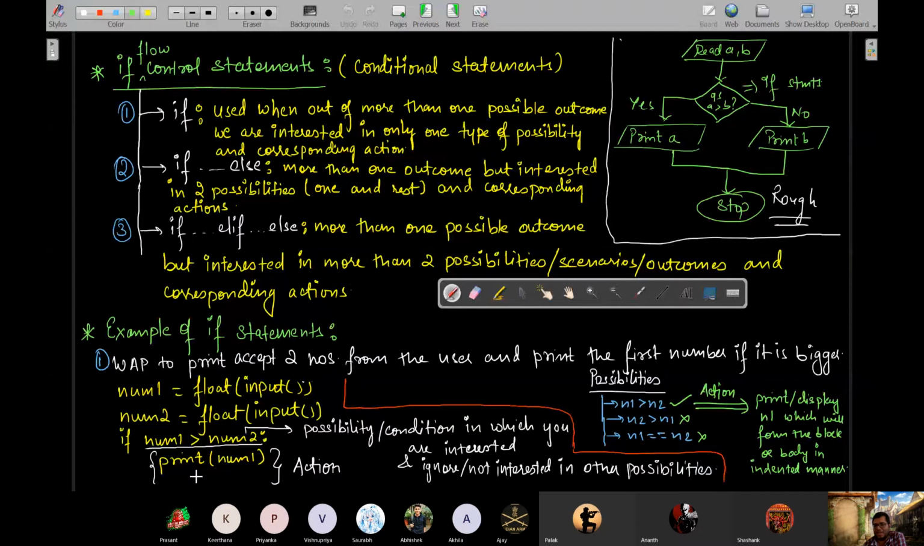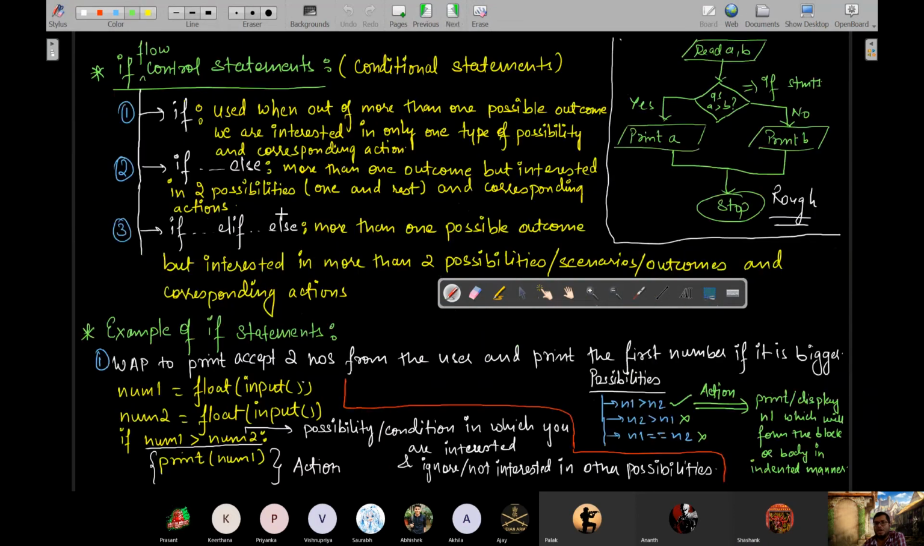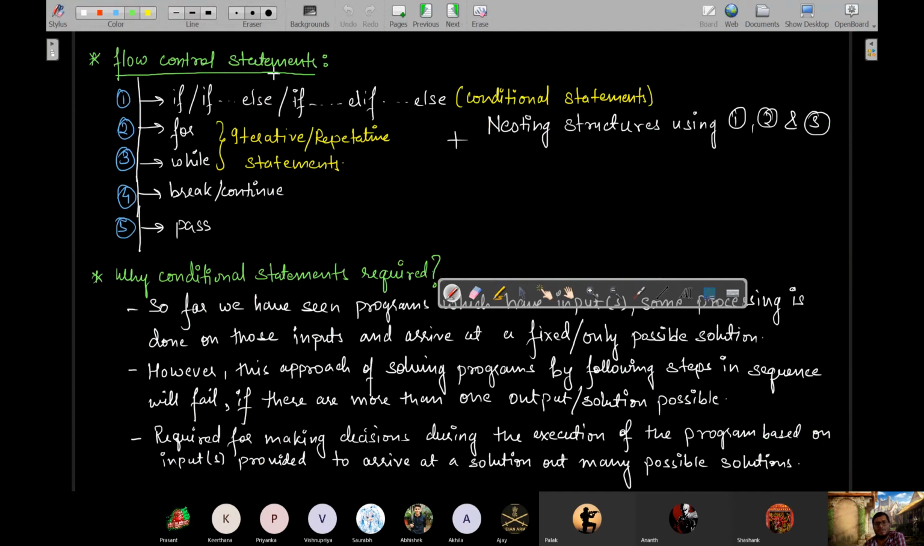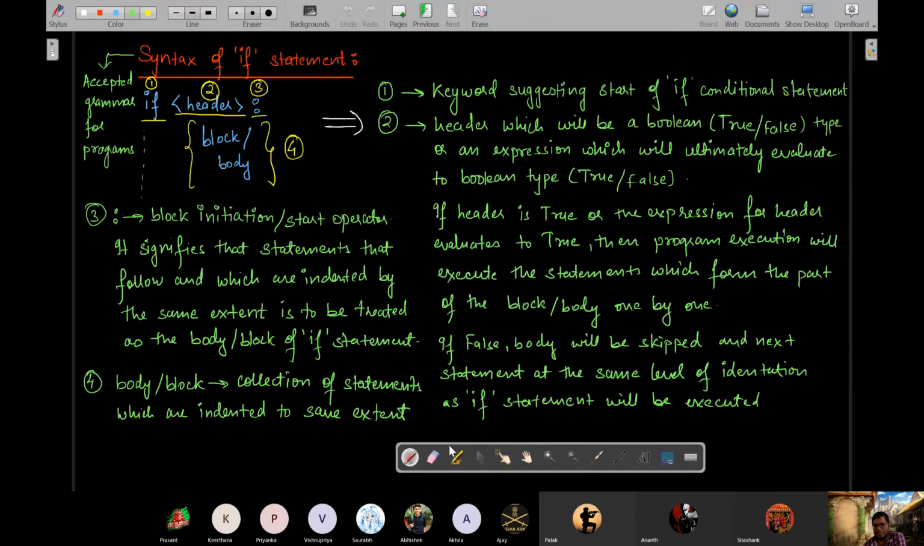In this question it is not that there is only one possibility; there are many outcomes but we are interested in only one possibility. So in such a case only, we are going to use the only if statement. Okay, the syntax will be: if header and then the body, nothing else. So is it clear in which case only if should be used and how that if should be formed and written, that is the syntax? Tell me, if this is clear then I will proceed to the second type.